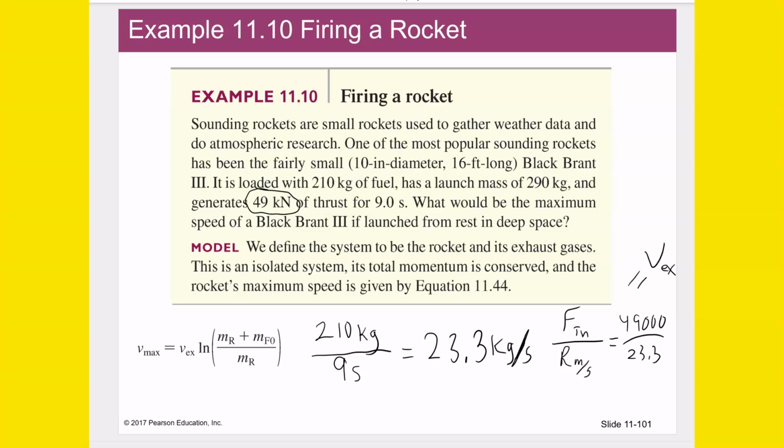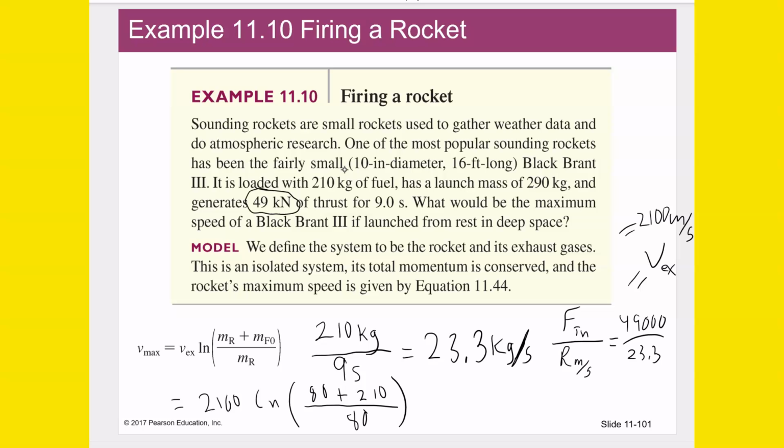So 49,000 divided by 23.3, let me see. That is 2,100 meters per second. Now we have everything we need. This is going to be 2,100 times ln of the mass of the rocket, which is 290 minus 210, that's 80, plus the mass of the fuel, 210, over the mass of the rocket, which is 80.